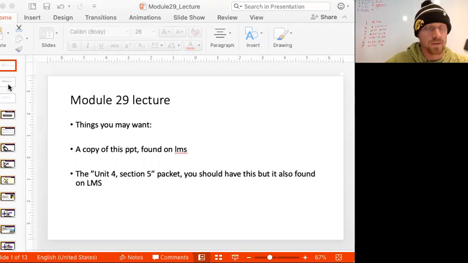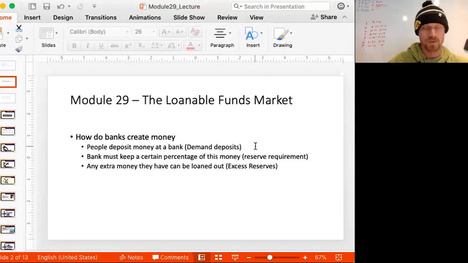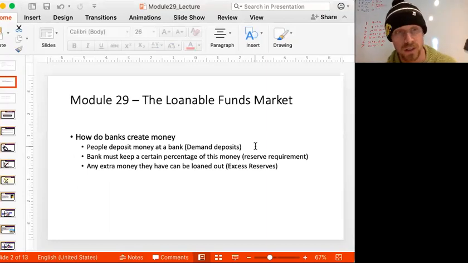But you will have to answer questions about this lecture for the homework this week. So anyway, Module 29 is about the loanable funds market.